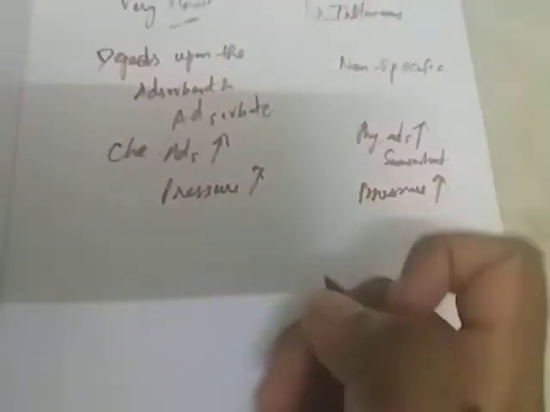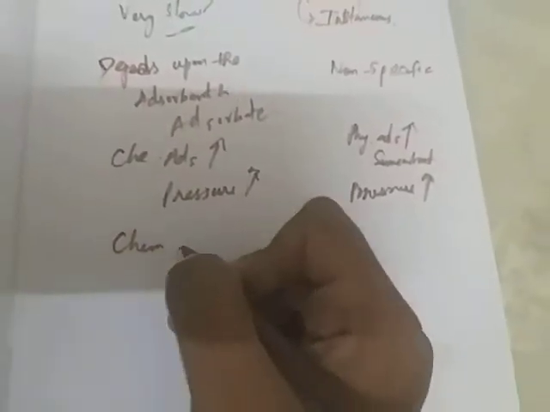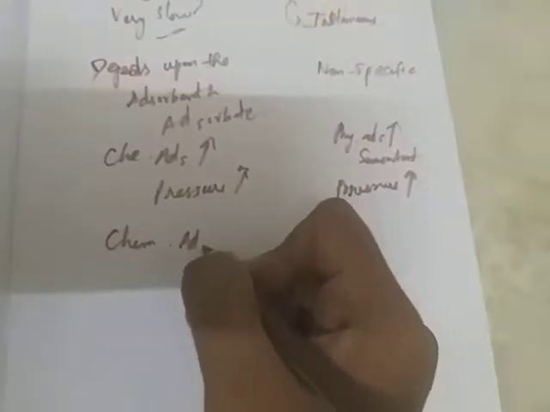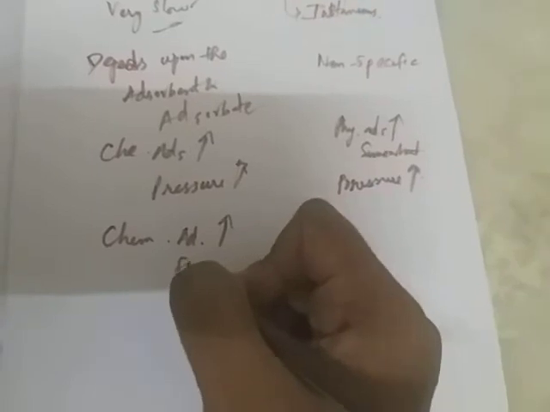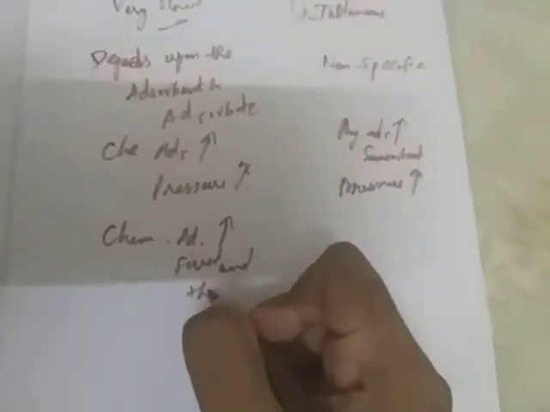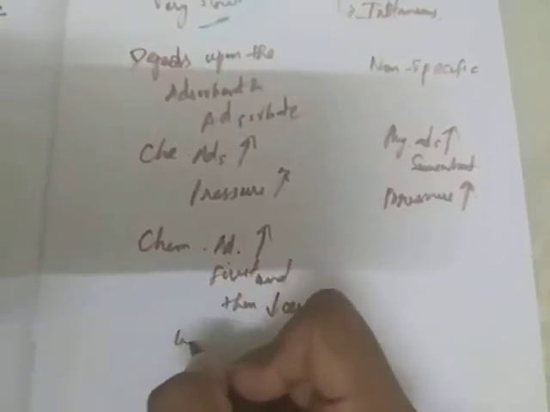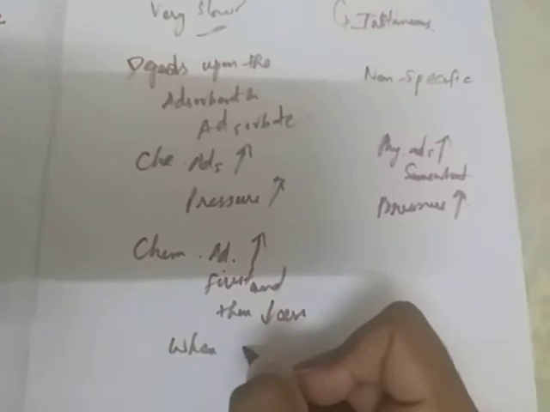Another major difference between chemical adsorption and physical adsorption is that chemical adsorption first increases and then decreases when temperature is raised.